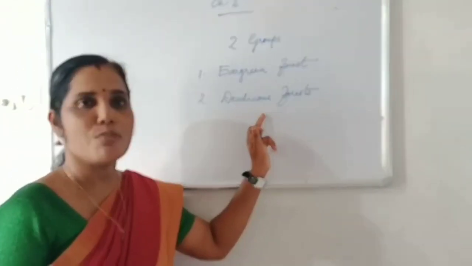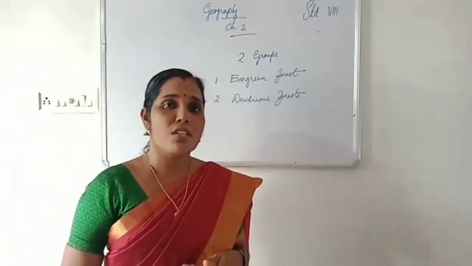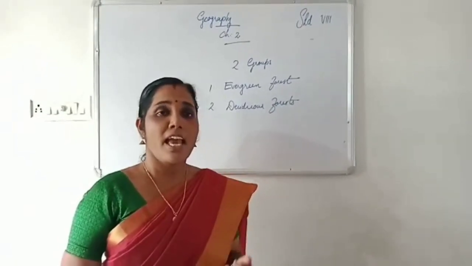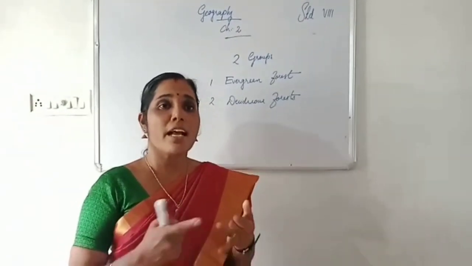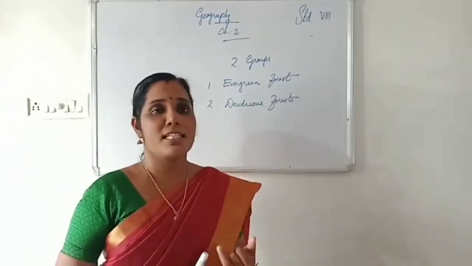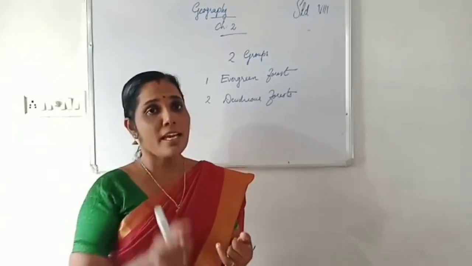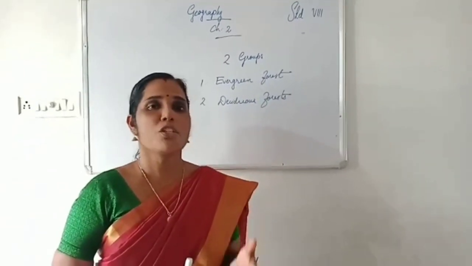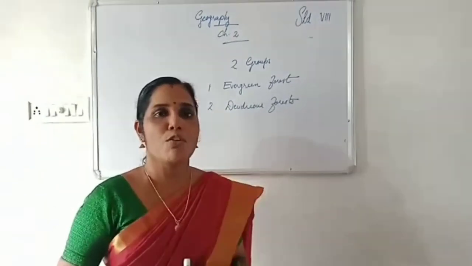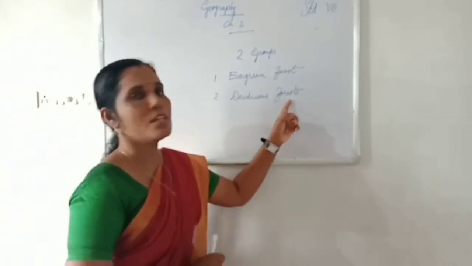Second one, deciduous forest. In which all regions we can see vegetation? We can see vegetation in forest areas, heavy rainfall areas, dry areas, etc. In heavy rainfall regions, we can see plenty of trees. But in dry areas, we can see thorny shrubs. But in forest areas, we can see two types of forest, that is evergreen forest and deciduous forest.